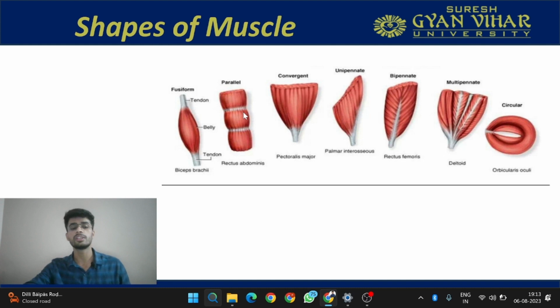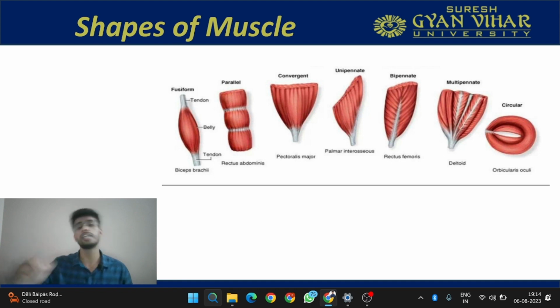Now there is a muscle type which is known as a parallel muscle type. In this muscle type, there is a tendon which is present between the belly, and this type of muscle shape you can see in the rectus abdominis muscle. Now there is a muscle which is known as pectoralis major. It is a convergent type of muscle, which means all the muscle fibers come from various directions and they converge at a tendon and that tendon will attach to the bone. The classic example of this convergent type of muscle is pectoralis major.